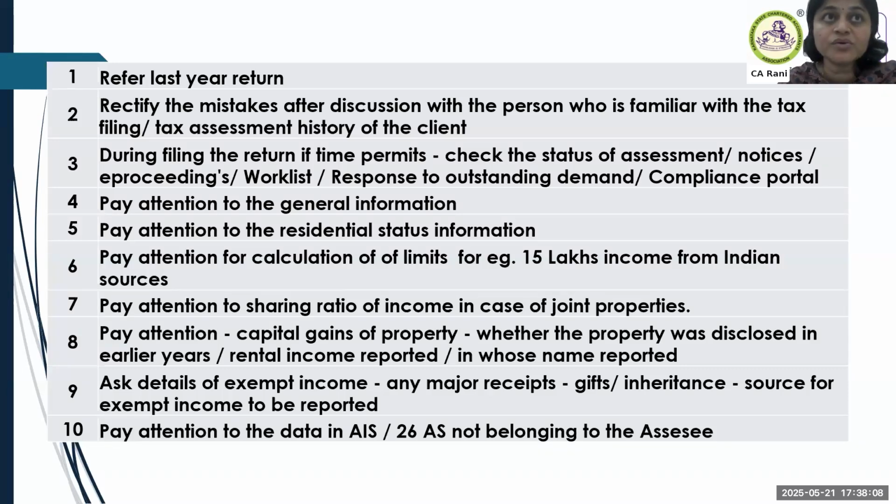Suppose we don't report it, and the person has utilized that money to buy a property and subsequently sold the property, then the original source was not reported. The income tax officer can always come back and ask why this was not reported. And another most harmful case is, the assessee thought it was exempt income, but it was not exempt income. For example, dividend. Imagine, the assessee thought that dividend income was exempt.